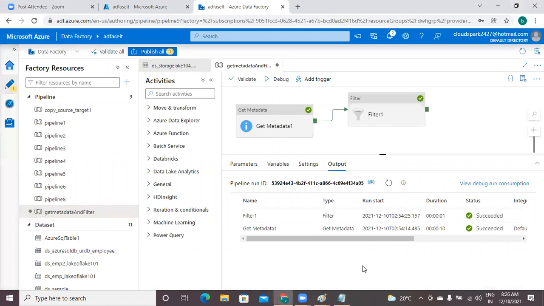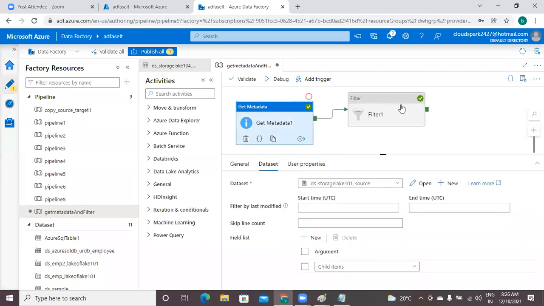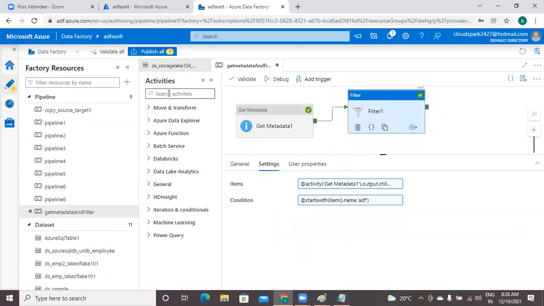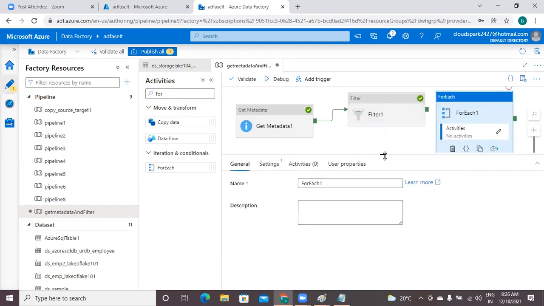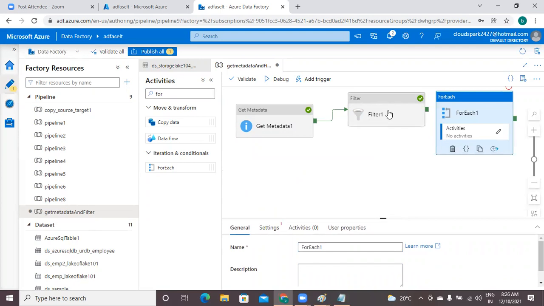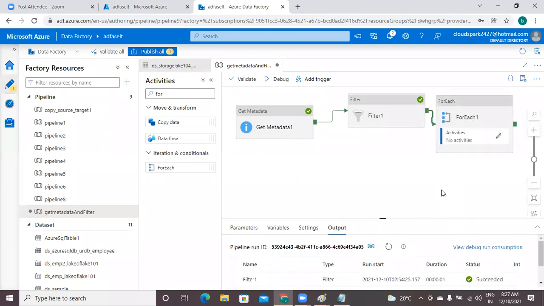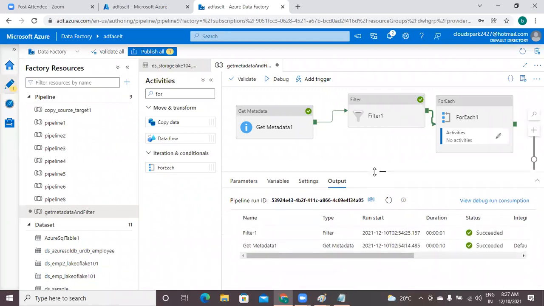So that means straight away we are coming to our scenario, our task. Already we have this get metadata 1, filter 1. And one more activity I'm going to keep here. The activity is for each. I'm dragging the for each here. There is no connection yet, but for each, the input should be coming from this filter. I just connected. But configurations are required for each. Just click on for each.